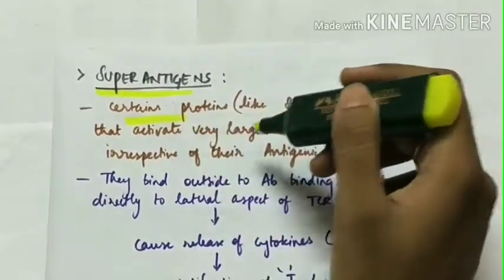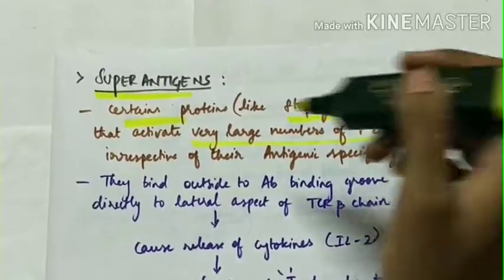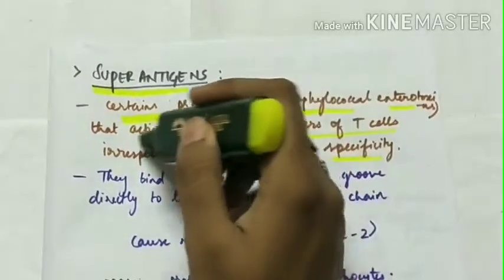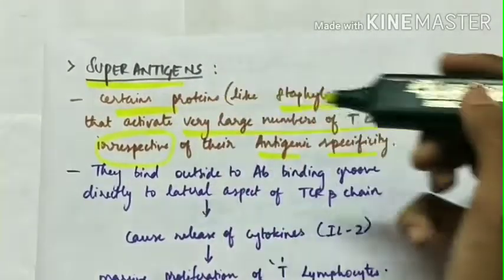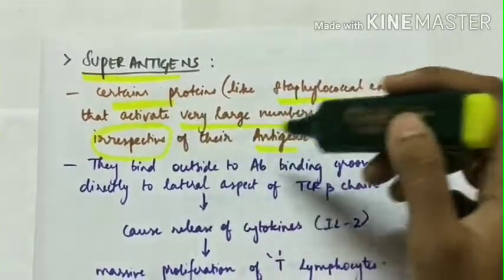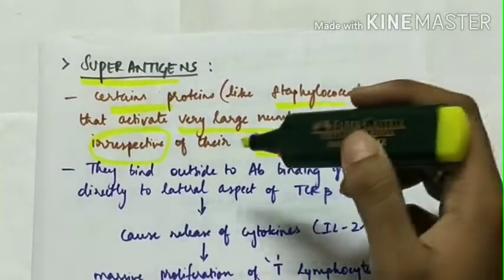Coming to a very important topic, superantigen. Certain proteins like the staphylococcal enterotoxins activate a very large number of T cells irrespective of their antigenic specificity. These are called superantigens. They activate a very large number of T cells irrespective of their antigenic specificity.